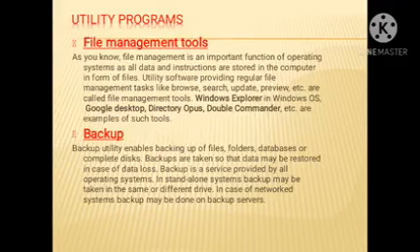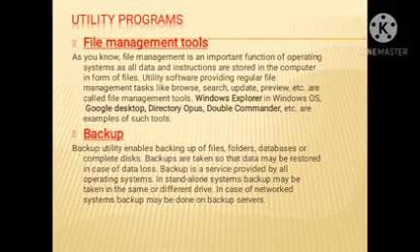As we all know, files occupy space in the computer and a folder does not occupy any space in the computer; different types of files are arranged in that folder. So file management tools are important functions of an operating system, as all the data and instructions are stored in a computer in the form of files.